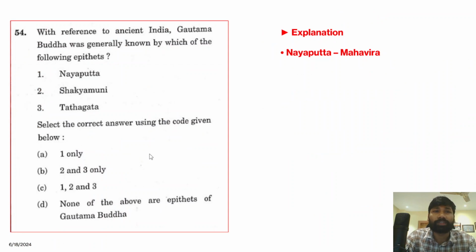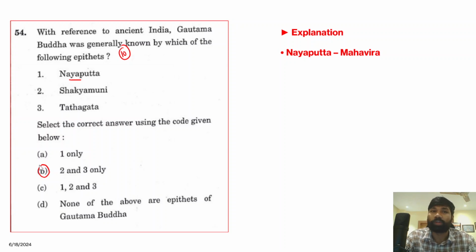Next question: with reference to ancient India, Gautama Buddha was generally known by which of the following epithets? In fact it is said that Buddha is known by 10 epithets. First, Nayaputta is not associated with Gautama Buddha, rather it is associated with Vardhamana Mahavira. But Shakyamuni and Tathagata are associated with Lord Buddha, and they are epithets of Lord Buddha. So the correct answer for this question is option B, 2 and 3 only.